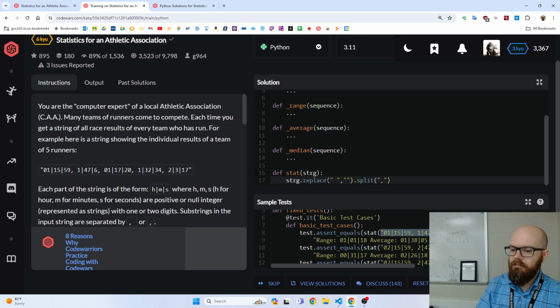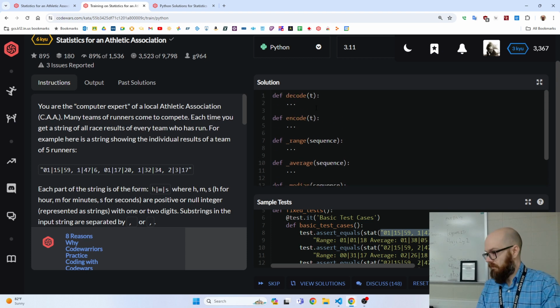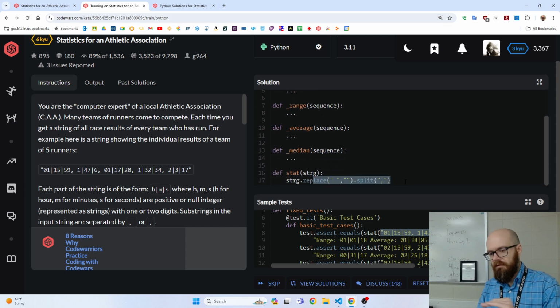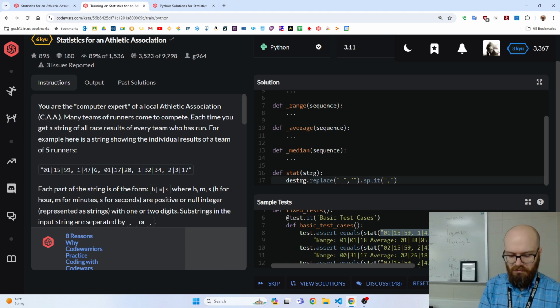And then once we do that, it's still not ready to do any math. It's still just a string. It's still just some characters. But then I'm going to pass it to the decode function. So like this is all we have to do on that first pass, that first level. We just split it. And then we pass it to the decode and say, hey, you figure out how many seconds this is or whatever. So let's go decode. I don't know why I'm saying T for time, but we could try something else.